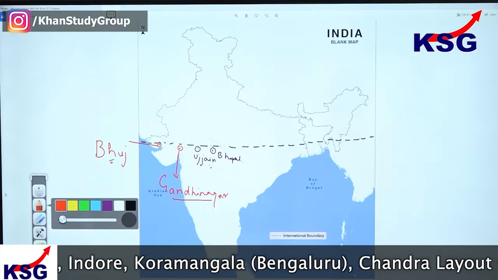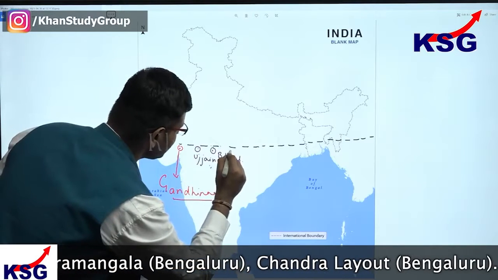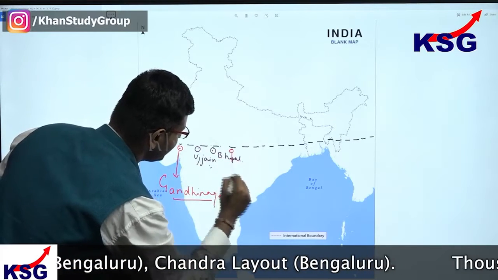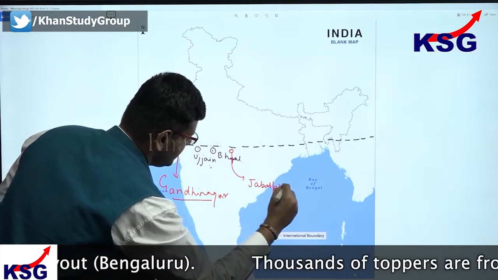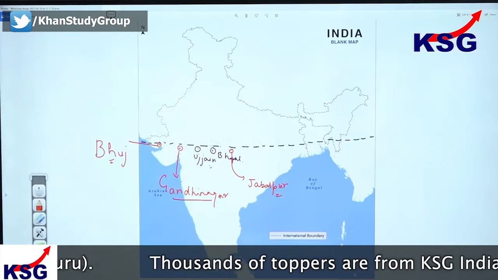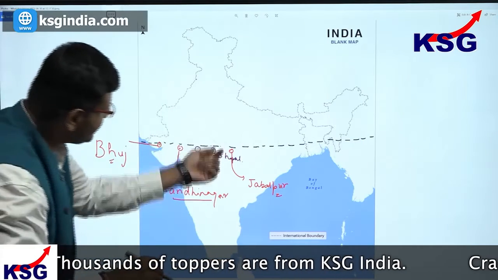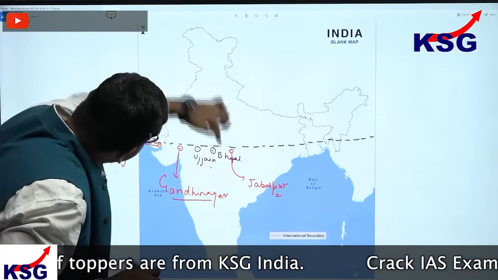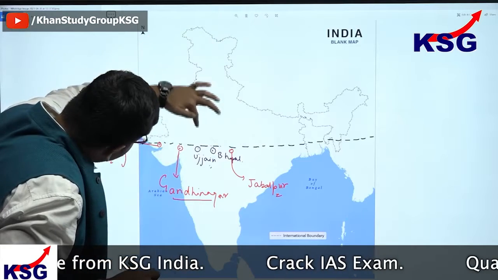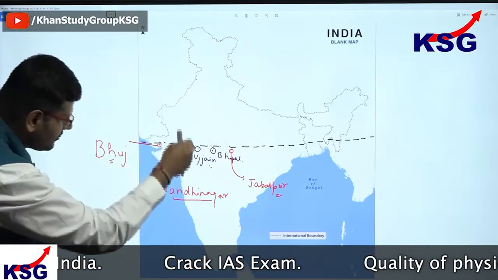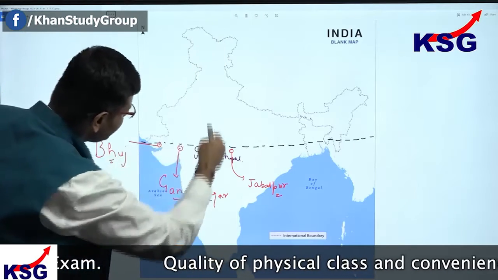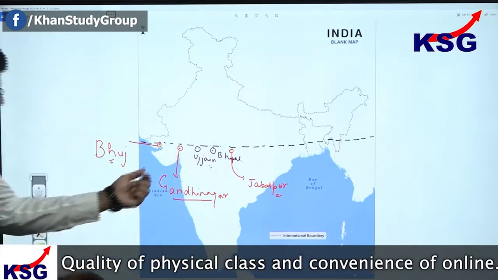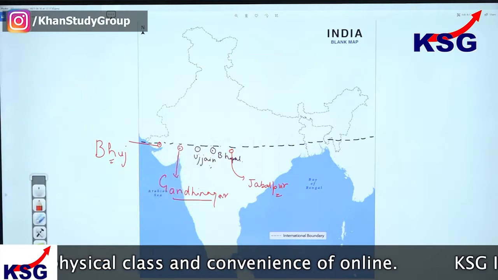And then comes your Jabalpur, in this area. You can take reference from the lines you can make here. The drop down line, if I cross from here, would fall either on Ujjain, or on Bhopal. We have Gandhinagar, Ujjain, Bhopal, Jabalpur.